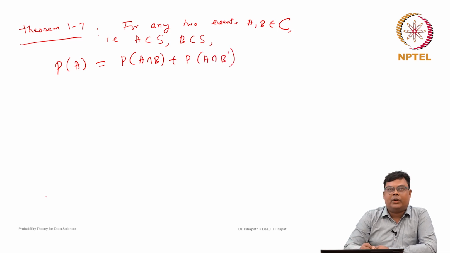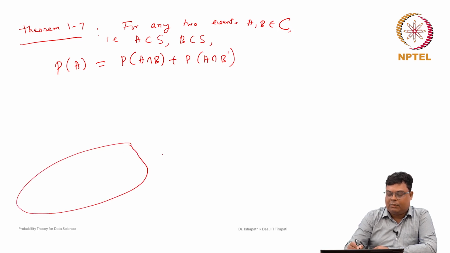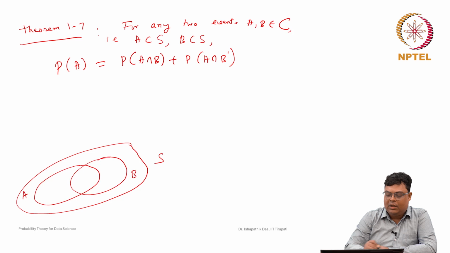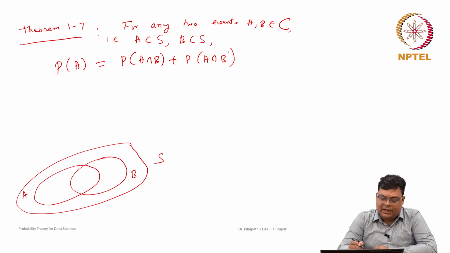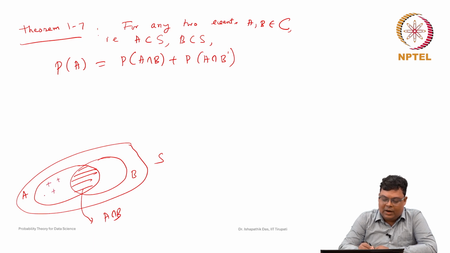If you show it by a Venn diagram, suppose this is S, this is A and this is B. Now, A can be represented as A intersection B, this part, plus, disjoint from it, the remaining part. What is this?